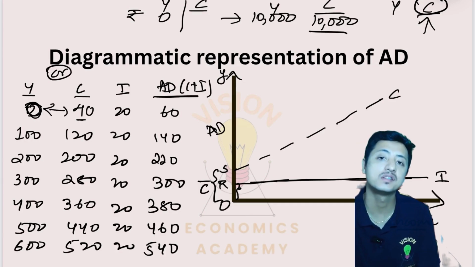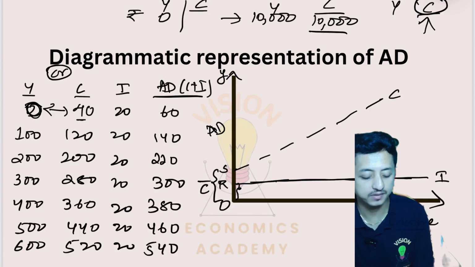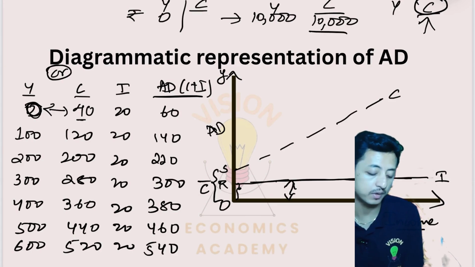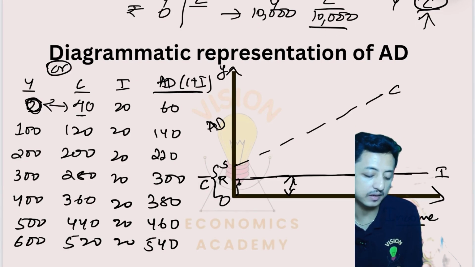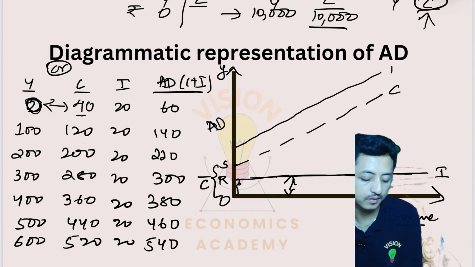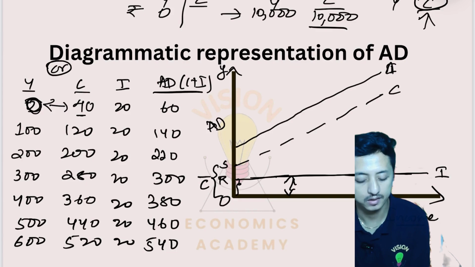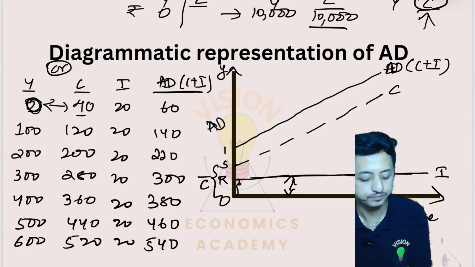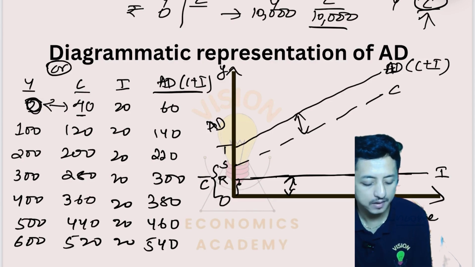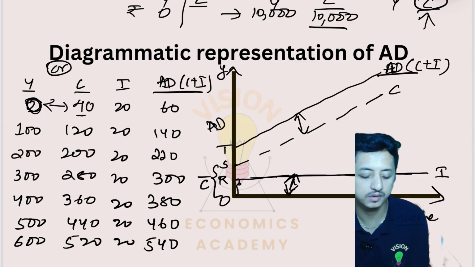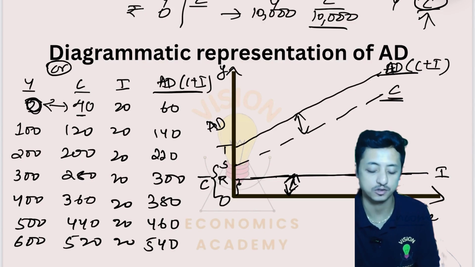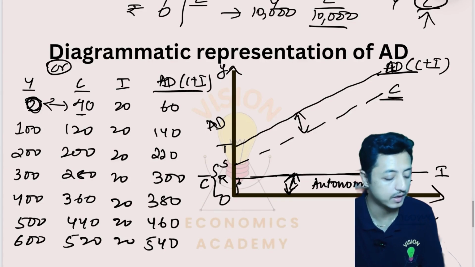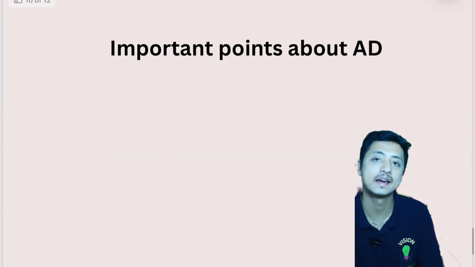Now we know that aggregate demand is C plus I, so we are adding C plus I. Exactly the same distance we have to maintain here, because we are just adding I to C. Now let's give this point T. The gap between these two will be the same, as the difference between aggregate demand and the consumption curve is I only, right? That is autonomous investment.